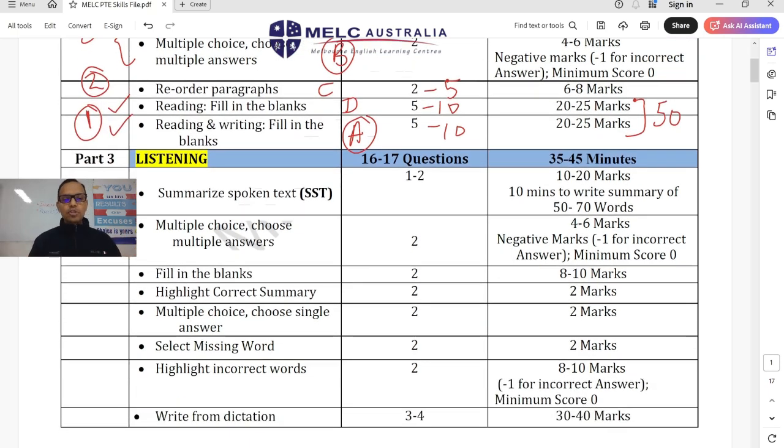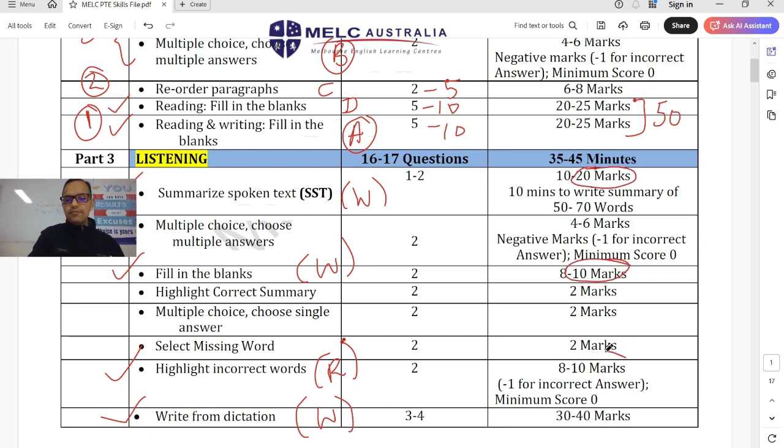Okay, moving on to the last part, which is listening. The most important questions are, first of all, summarize spoken text. It affects your writing score. Fill in the blanks, it affects your writing score as well. Highlight incorrect words, that affects your reading score. And write from dictation, very important, affects your writing score. Now you see they're worth more marks, hence they deserve more importance.